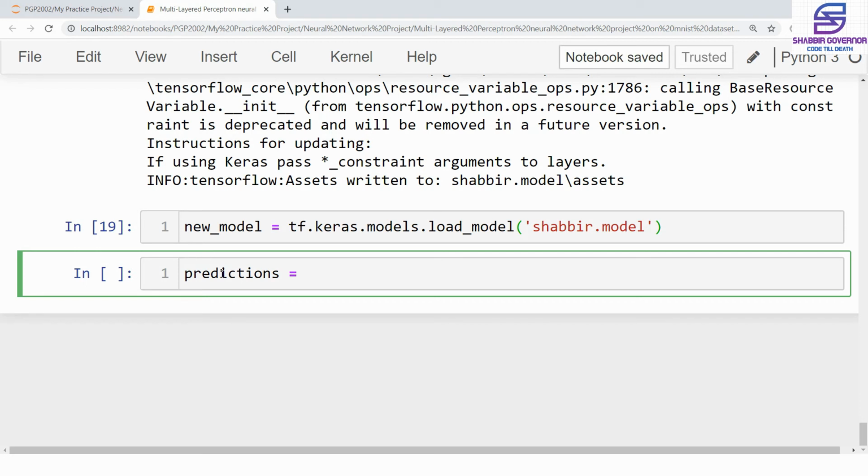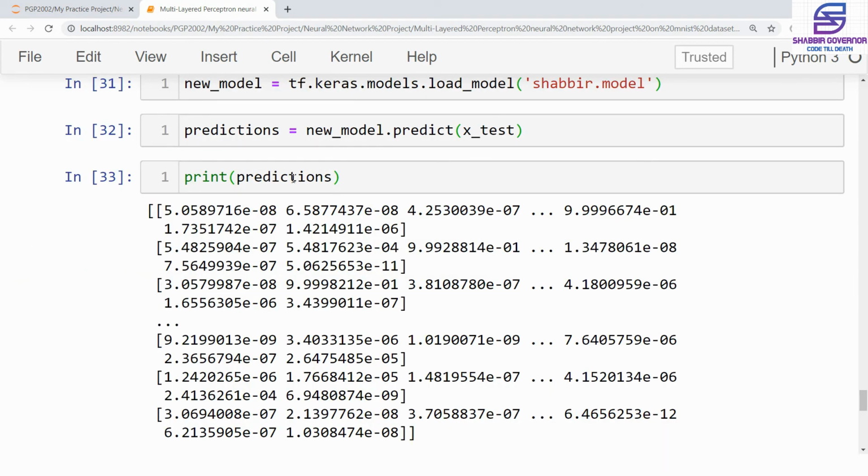Based on the new model that we have, we call the predict method, and we pass in the argument of x_test, which is going to have the testing images. So this prediction variable is going to have the predictions of all the testing data that we have provided into x_test as an argument.